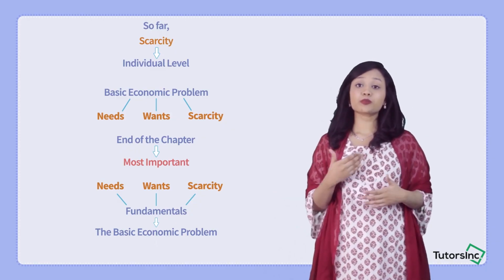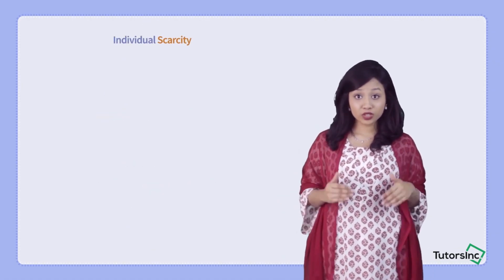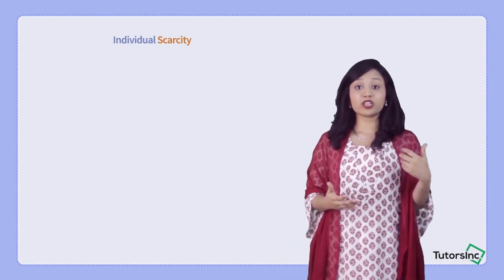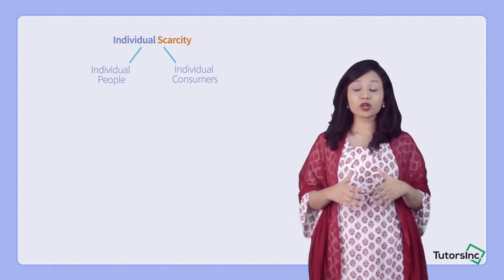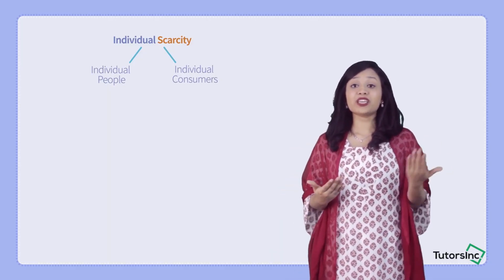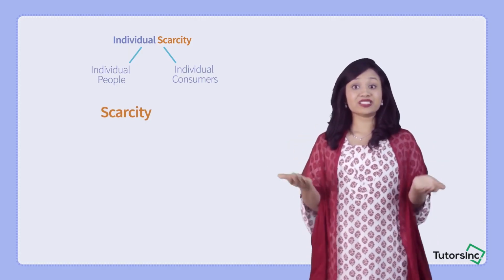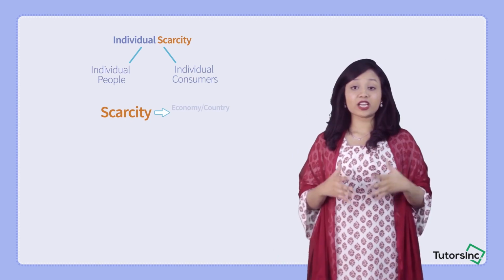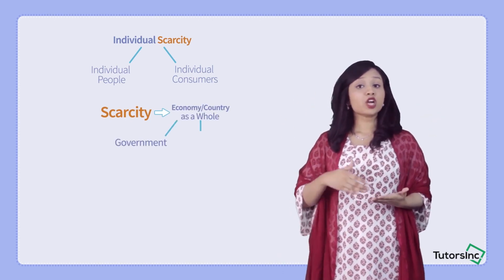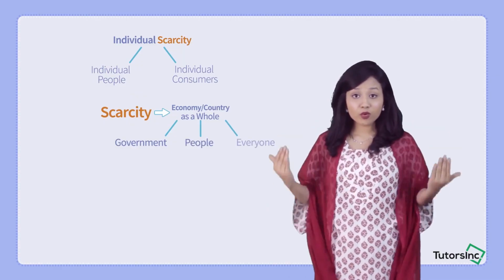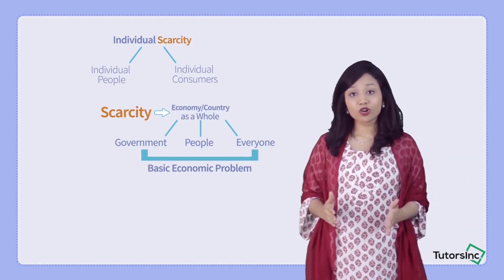So the basic economic problem is just a result of scarcity. So far, we've talked about individual level scarcity. We've talked about individual people, individual consumers, we've talked about even you, right? So when we talk about individual people, I've tried to make the concept of scarcity easier to you. Now, when we talk about the same scarcity consisting of the economy as a whole or the country as a whole, involving the government, all the people in the population, and everyone in the country, that's when the problem of scarcity turns into the basic economic problem.